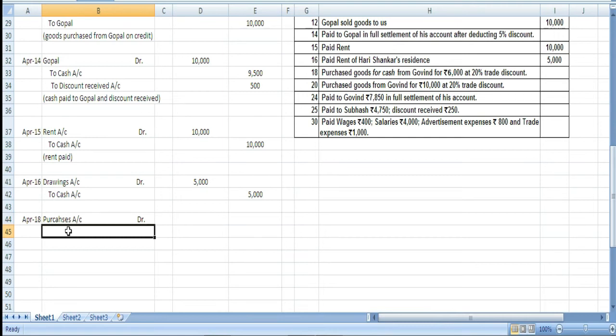Because we are purchasing goods on cash from Govind. Okay. So, since we are already paying cash, we will write here cash account.